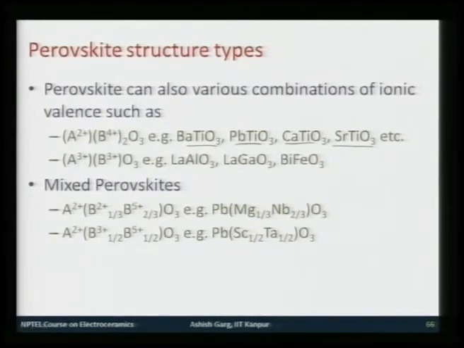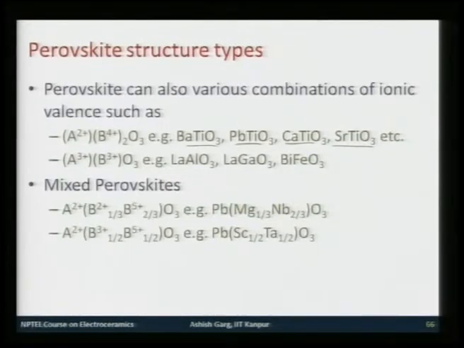So, here instead of having A2 and B4, you have A3 and B3. So, 3+ valence gives rise to compounds like lanthanum aluminate, lanthanum gallate or bismuth ferrite. Again, very important engineering ceramics used in many device applications, either as films or substrates.